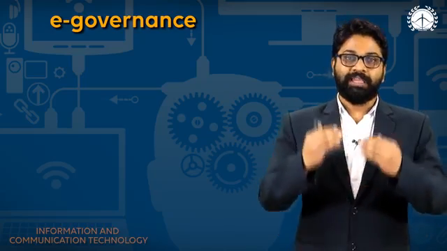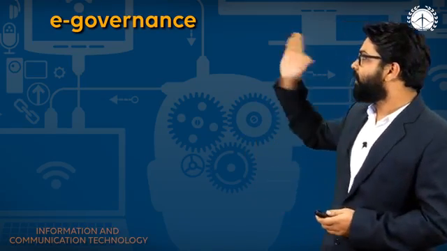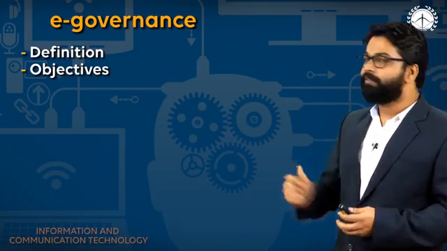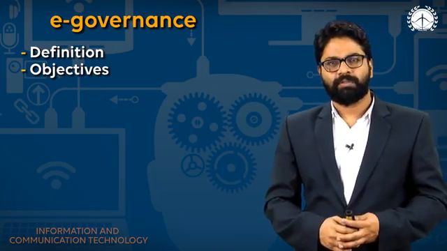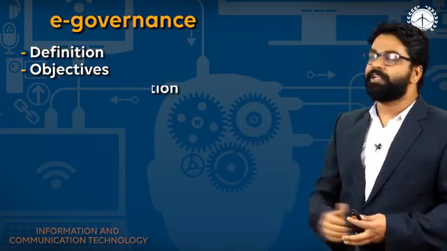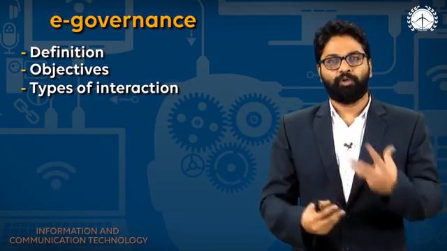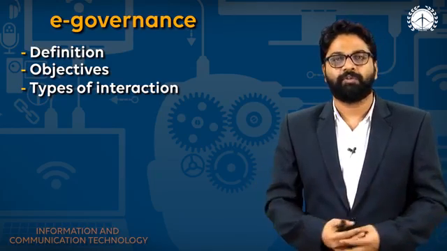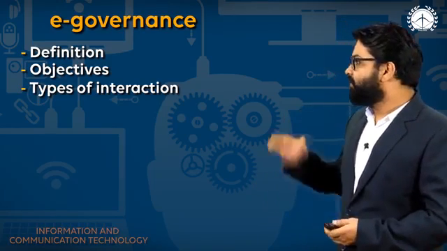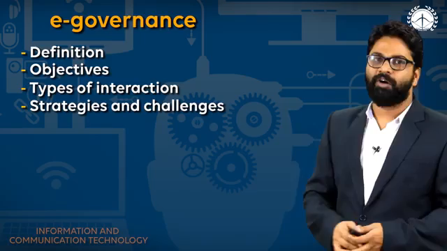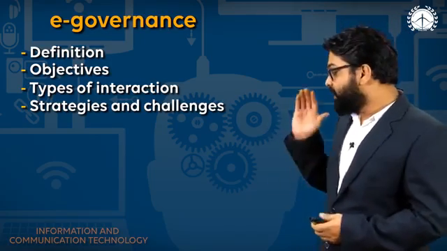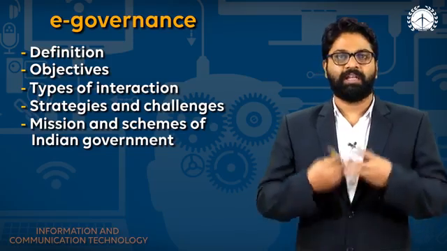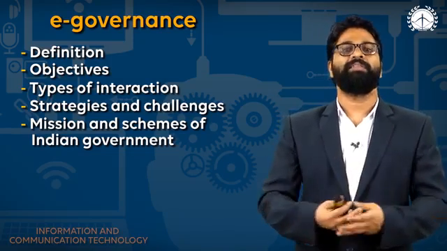E-governance. In e-governance we are going to see the definition, and after that we will see the objectives of e-governance, and the types of interaction of e-governance: government to businesses, government to citizens, citizens to government. We have different types of interactions. After this we will see the strategies and challenges of e-governance, and we will see the missions and schemes of the Indian government. So what are the missions that the Indian government is applying for normal citizens?